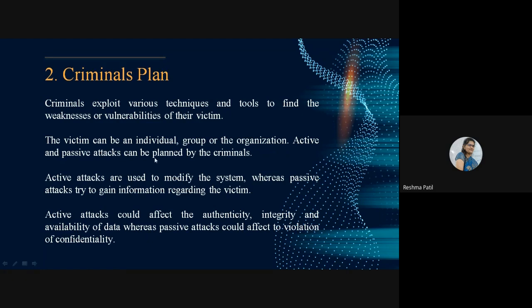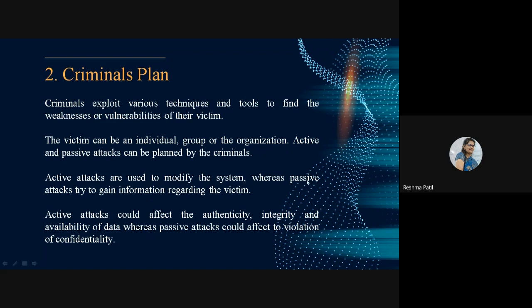Active and passive attacks can be planned by the criminal. So here the victim can be a particular individual or group or organization, and active and passive attacks can be planned by the criminal on these victims. What is an active attack? Active attacks are used to modify the system, whereas passive attacks try to gain information regarding the victim. Here we are going to modify the system. That attack is active. We are making changes into the system directly.